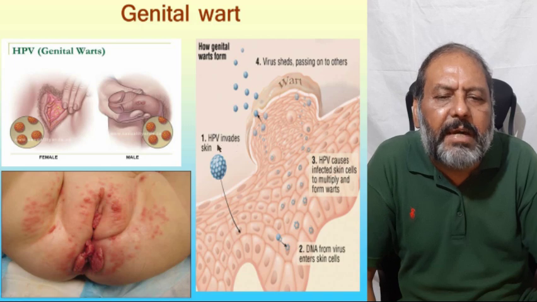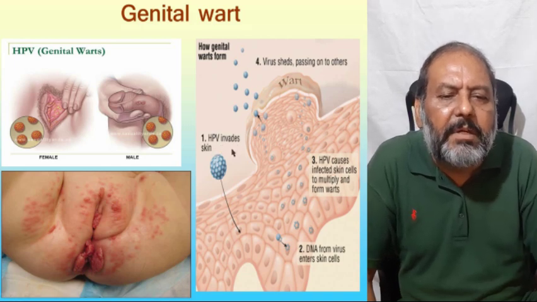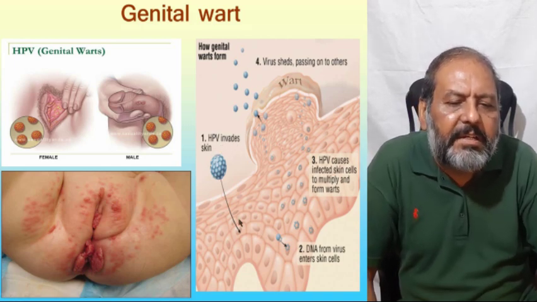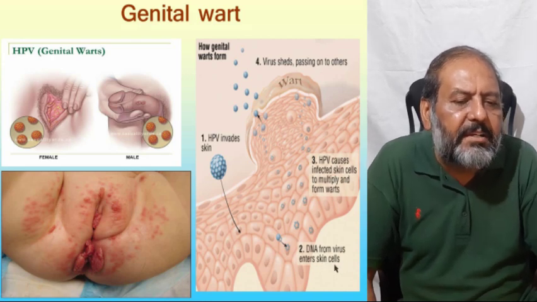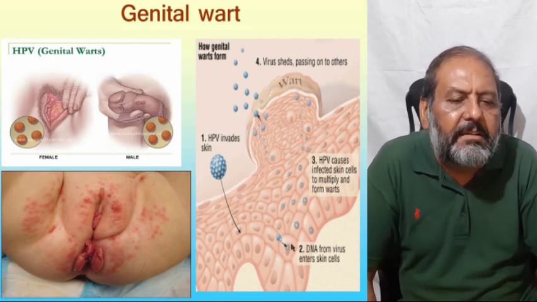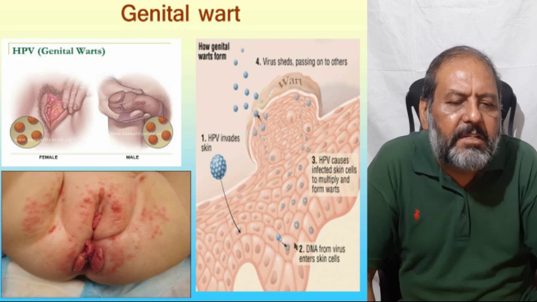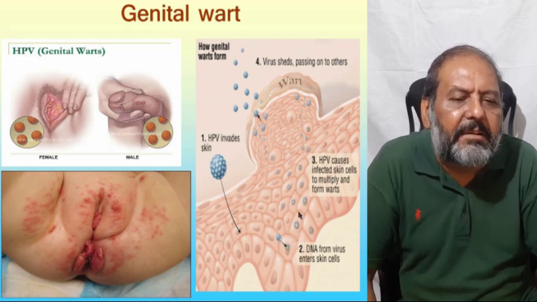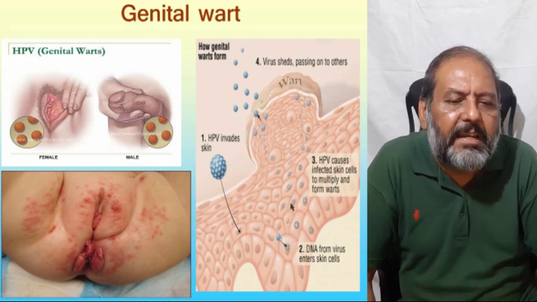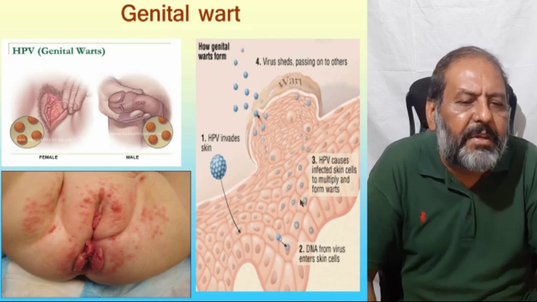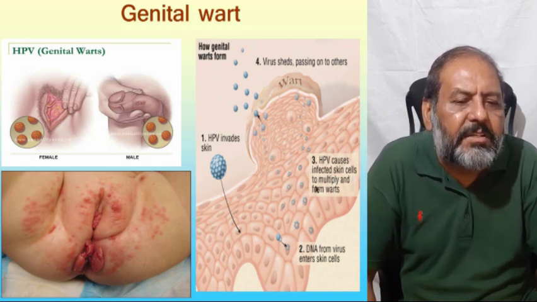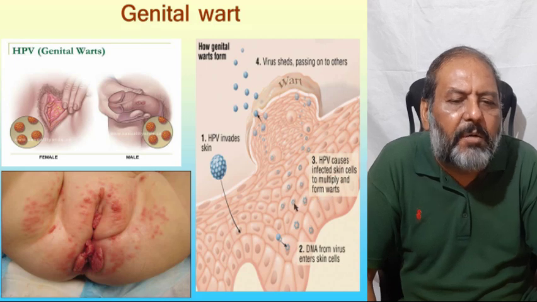And how are these genital warts formed? The HPV virus invades the skin, and when it invades the skin, the DNA from the virus enters the skin cells, and these skin cells start multiplying, and here one can see the virus infecting many cells of the skin. Now HPV causes the infected skin cells to multiply and form warts.